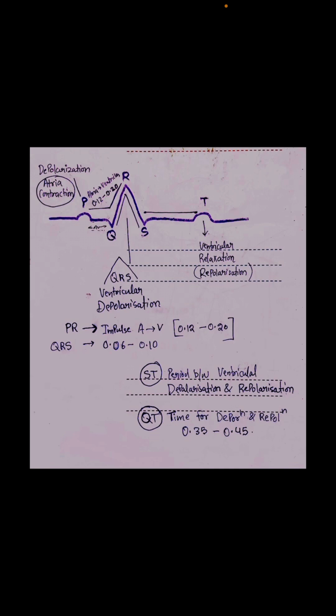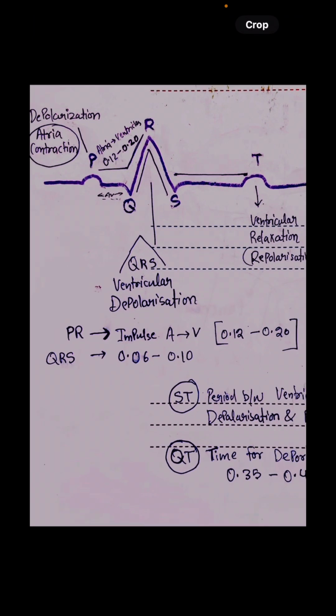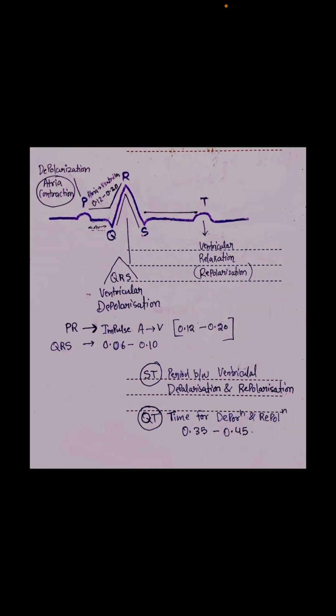After the P wave, the PR interval is where the impulse is transmitted from the atria to the ventricles, and 0.12 to 0.20 seconds is normal. The QRS complex is the highlight of ventricular depolarization, which occurs in 0.06 to 0.10 seconds.